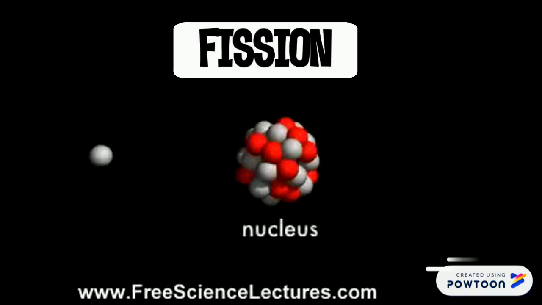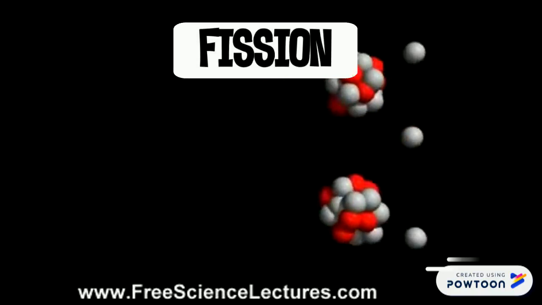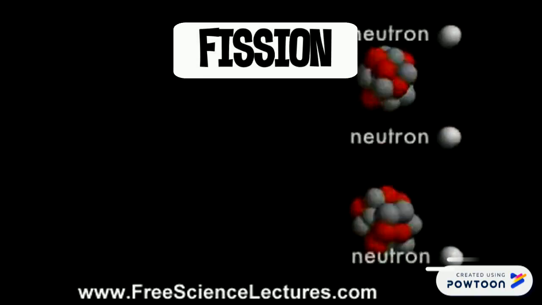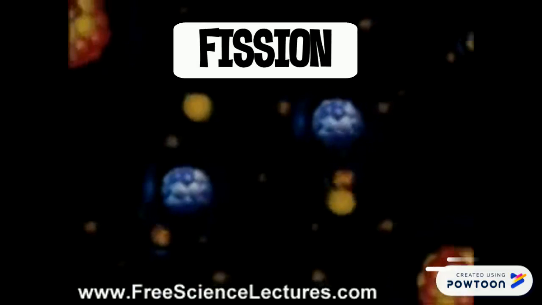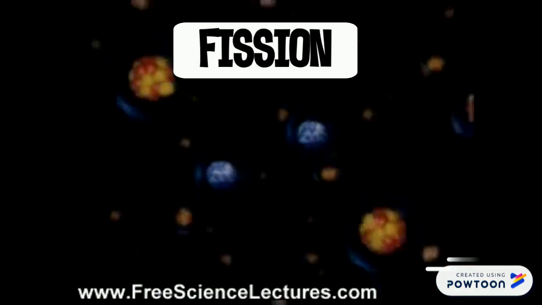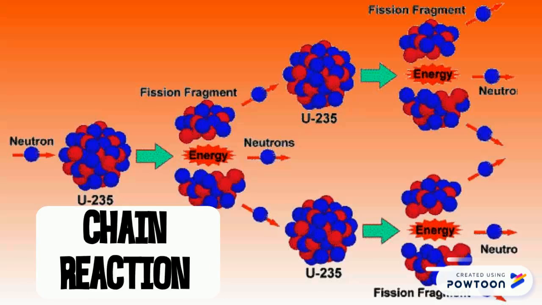Fission occurs when a neutron hits a larger atom, forcing it to split into 2 smaller atoms. This process could also cause additional neutrons to be released that would initiate a chain reaction. When the atom splits, a tremendous amount of energy is released. A chain reaction is when neutrons released from a fission process hit other atoms and cause them to also undergo fission.